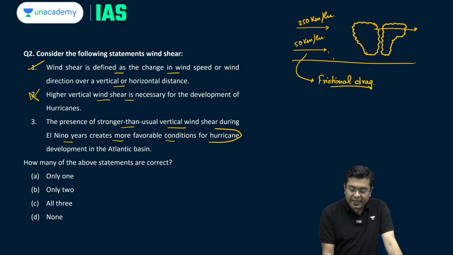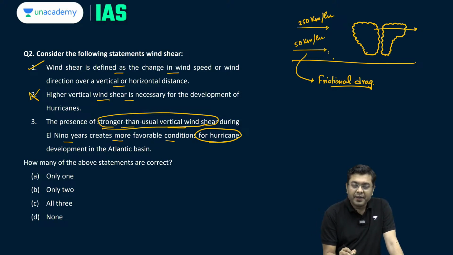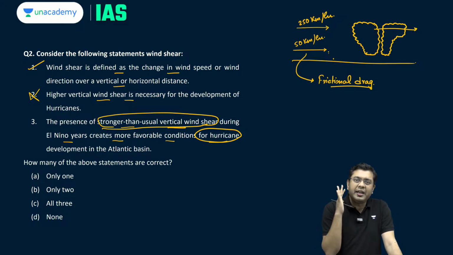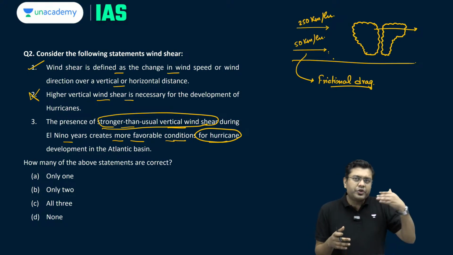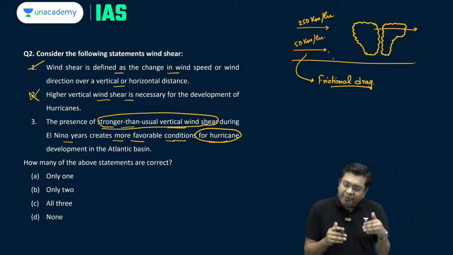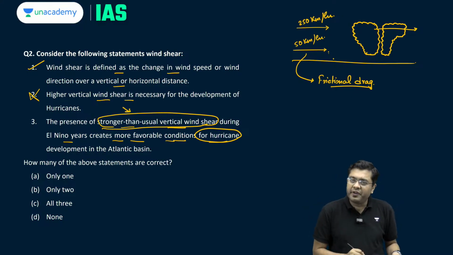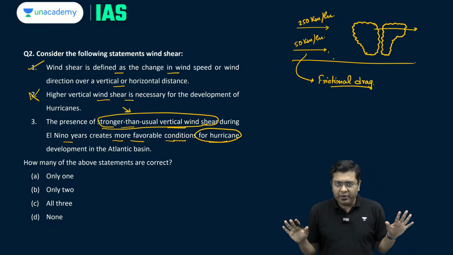The presence of stronger than usual vertical wind shear during El Nino years creates more favorable conditions for hurricane development in the Atlantic basin. Now this statement is a derivation of the second statement itself. The presence of stronger than usual wind shear will never let hurricanes get created, right? Now this statement says it is a more favorable condition for hurricane formation. Regardless of whether El Nino creates a stronger wind shear or not, when you have stronger than usual wind shear, hurricanes won't be created.